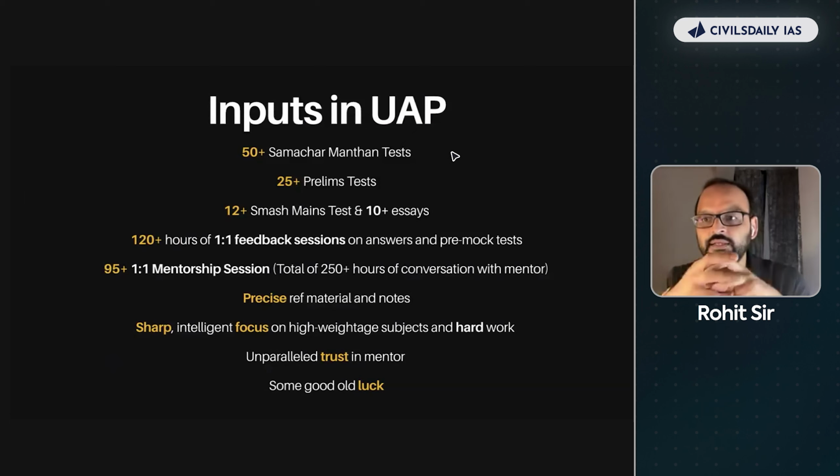So inputs in the UAP program are this. You will have 54 weeks of current affairs preparation with Nishit sir and Purnima ma'am. Every week you will be given 5 questions to write answers. One of the very important reasons why Animesh could clear his UPSC with rank 2 in the first attempt while doing a job was because he was just sticking to this much. He was a working professional. He was just sticking to this. 50 Samachar Manthan tests, 25 prelim tests, 12 smash mains and 10 essay tests.